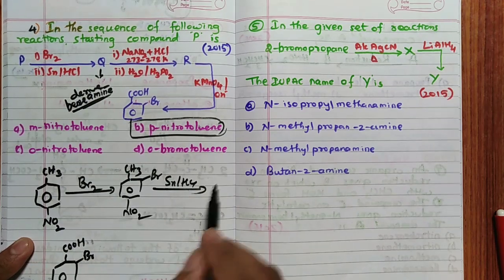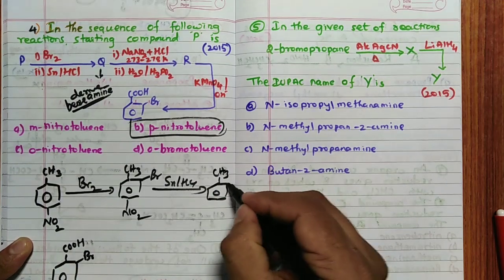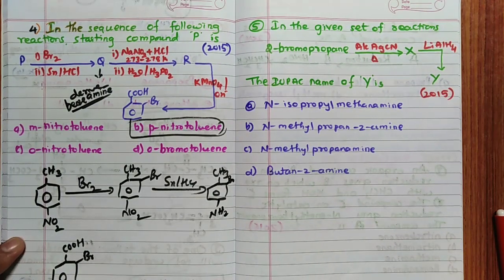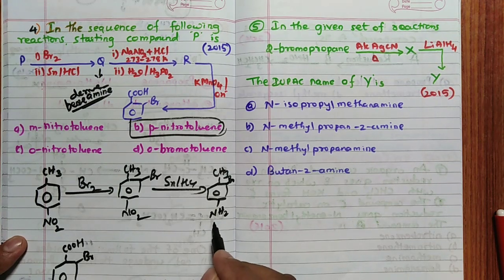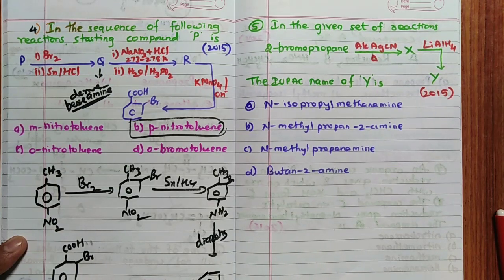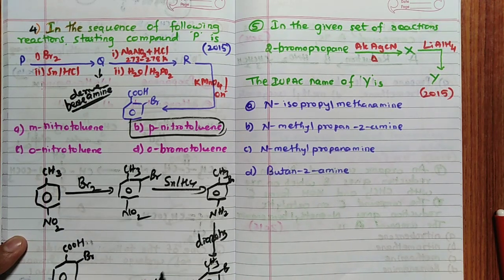SnHCl, what will it do? NO2 becomes NH2, with CH3 and Br here. Now this one will undergo diazotization, and you are going to get N2+Cl-, here it is Br, here it is CH3. When this reacts with H3PO2, what are you going to get?